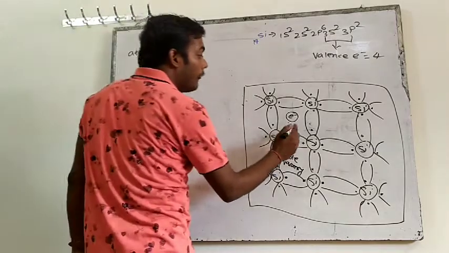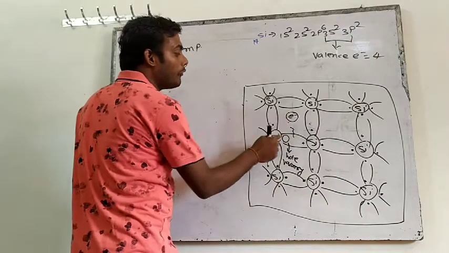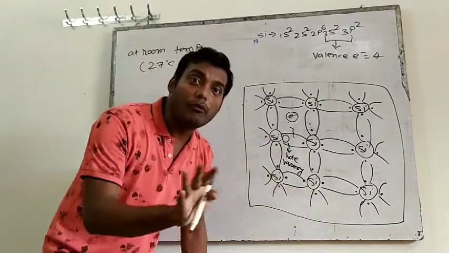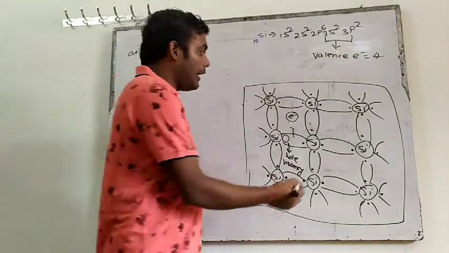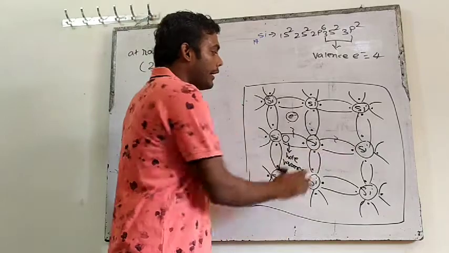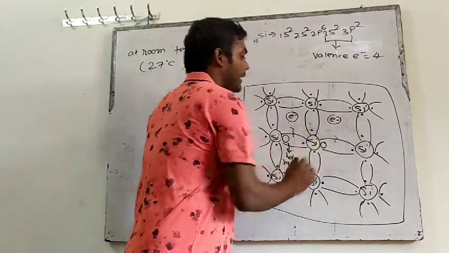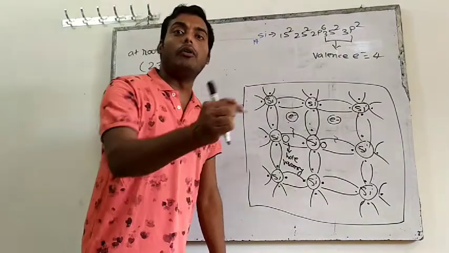Okay, so when one bond breaks, one electron will be free and one hole will be generated. Now it's not certain that only one bond will break. It may be possible that two bonds will break. If this bond also breaks, this electron will be free and this hole will be generated. When two bonds break, two electrons will be free and two holes will be generated.